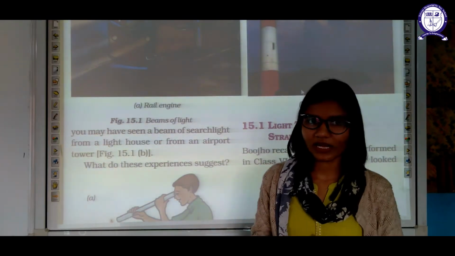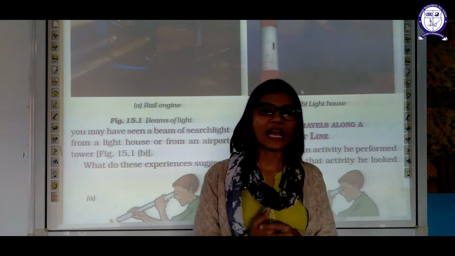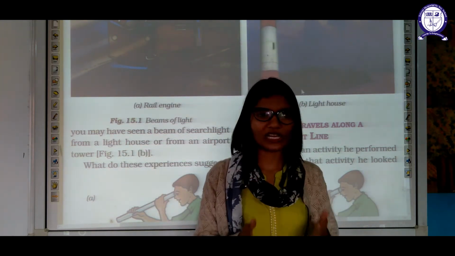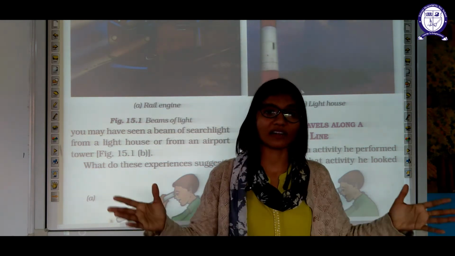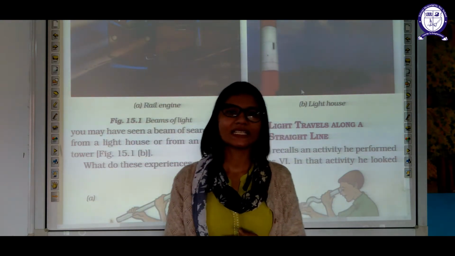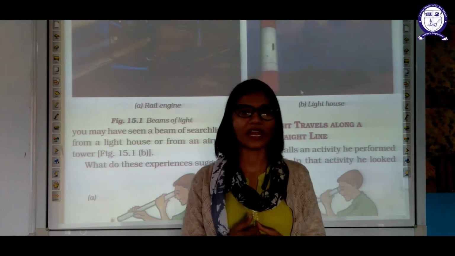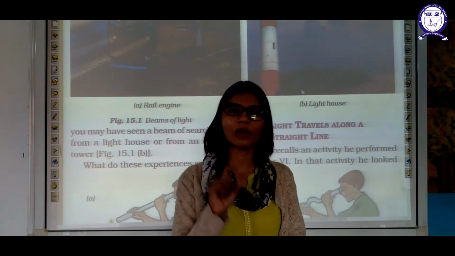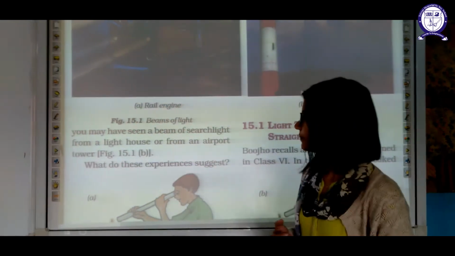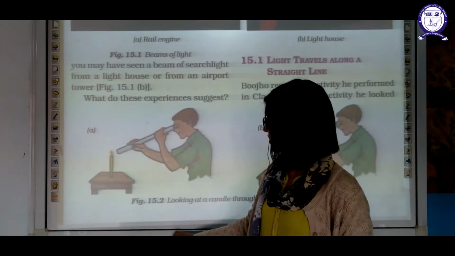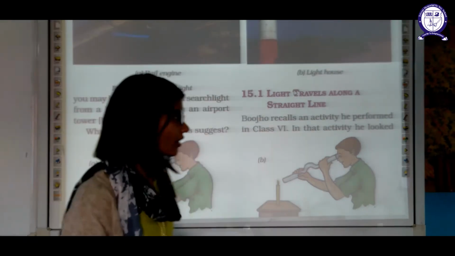Basically, the light which you are able to see is a portion of the sunlight which is coming from the sun to the earth, and only a small part of that light is visible to us. We are able to see only a small portion of the entire spectrum of light which is coming from the sun to us. Okay, a few other animals can see other spectrums of light also, but as humans we can see only a small portion of that light, and that small portion is your visible light. Okay. Now, do you experience such things? Then suggest, and we can discuss this in our online class also.